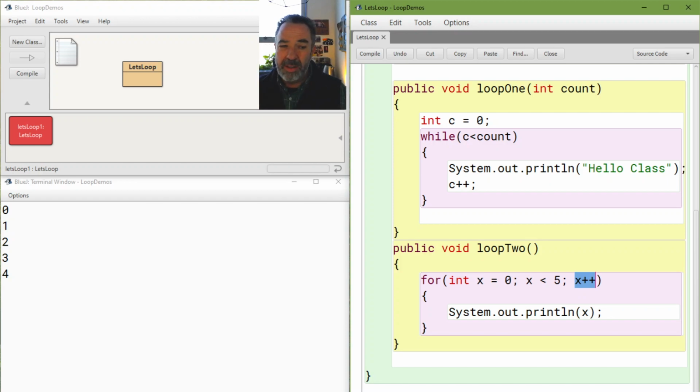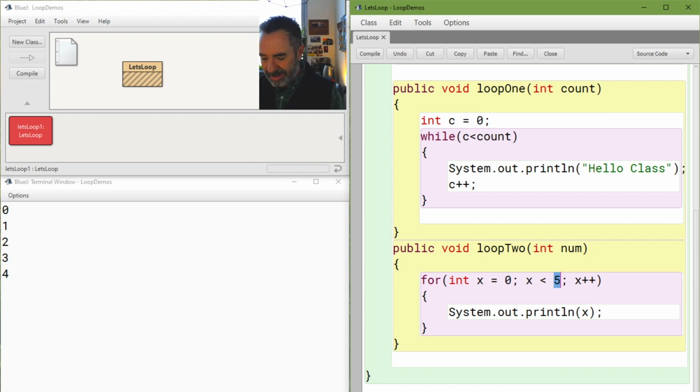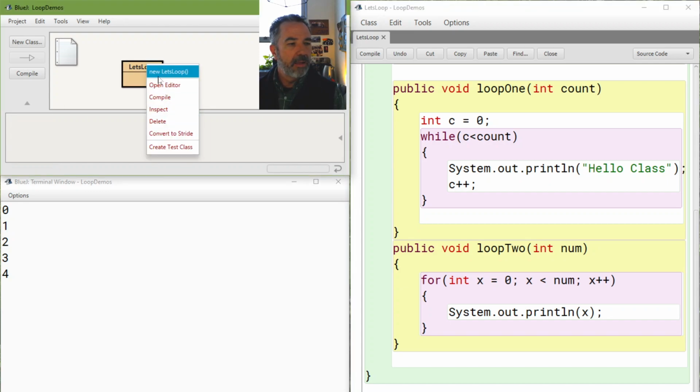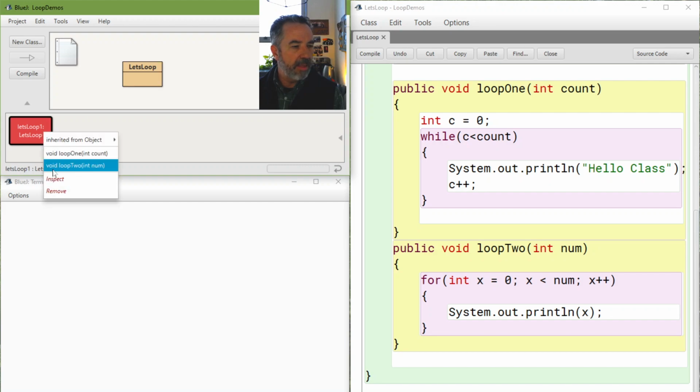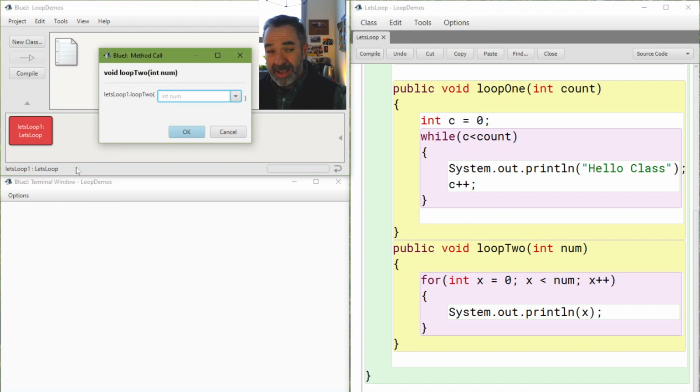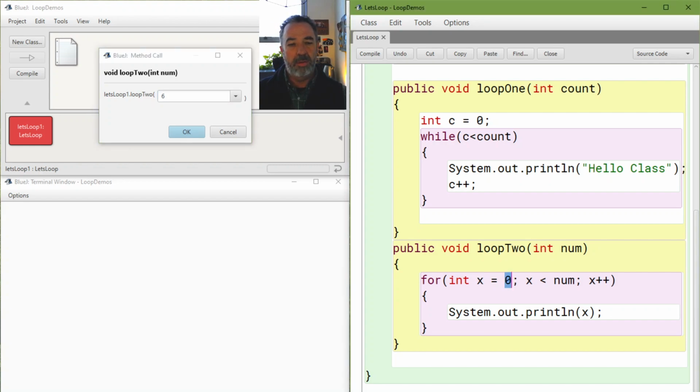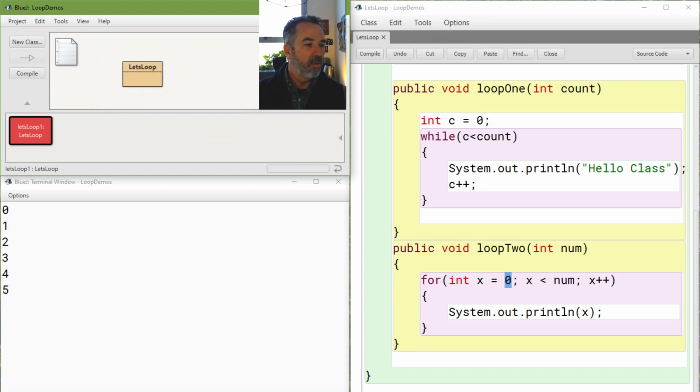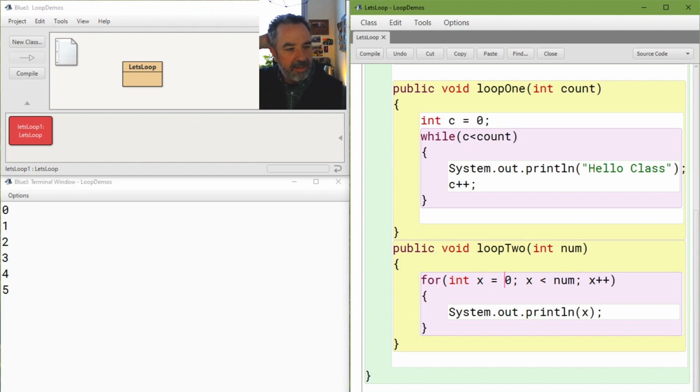So let's say now that I want to pass it a value. I can say int num. Now I'm going to do this loop as long as x is less than num. It's very similar, but what's different now when I compile it and create an instance of this, when I call the method public void loop 2, it requires an integer this time that I'm calling num. And if I say 6, it's going to start with 0 and then 1, 2, 3, 4, then 5. So 6 things ordered from 0 to 5. Starting x is 0, keep going as long as x is less than num.